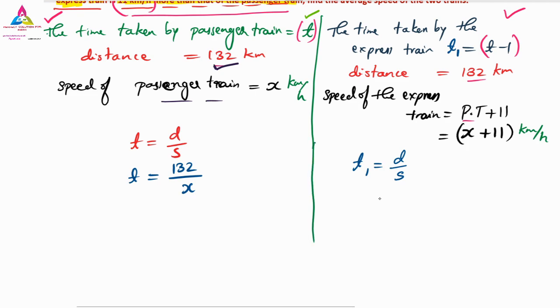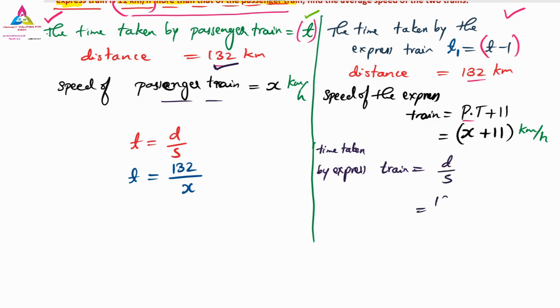What's the time taken by the express train? That is most important. You can write it down here if you want in the sentence. Time taken by express train is d divided by s.